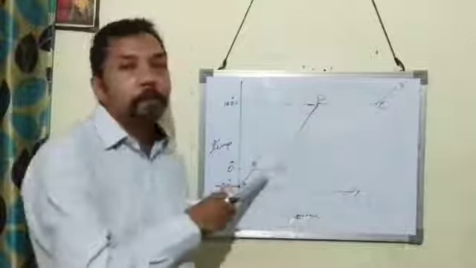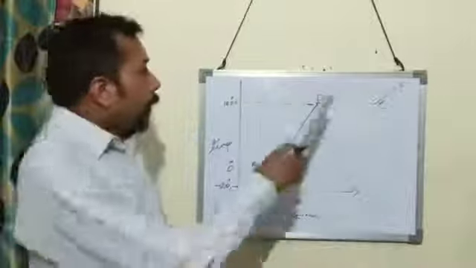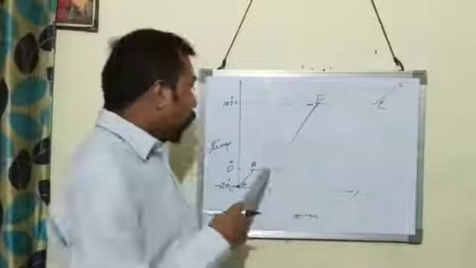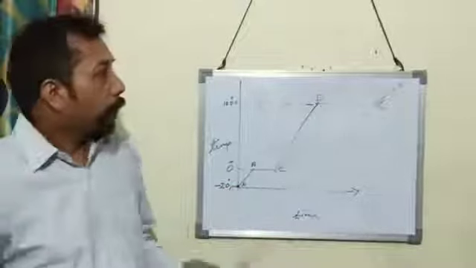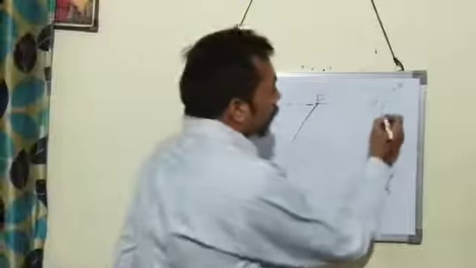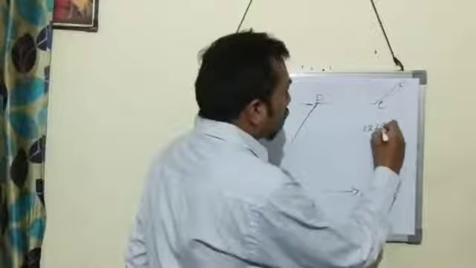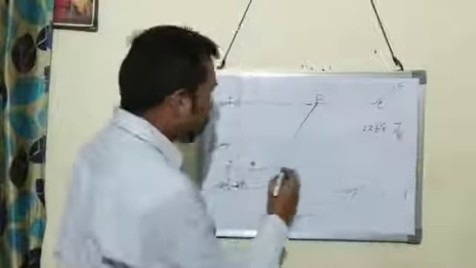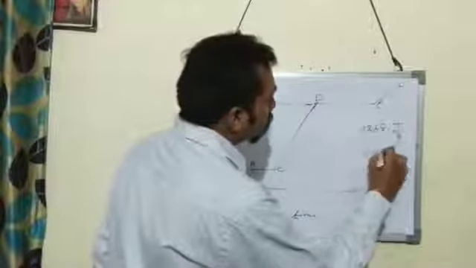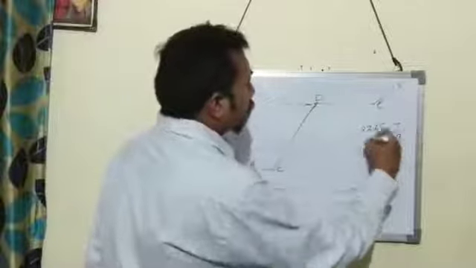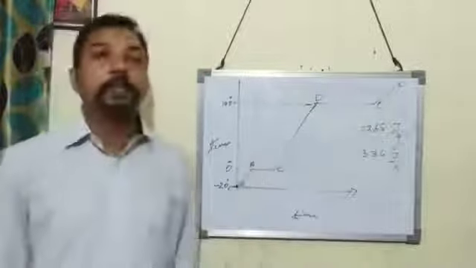DE is longer than BC because specific latent heat of boiling is more than specific latent heat of fusion. Specific latent heat of boiling of steam is 2268 joule per gram, and specific latent heat of fusion of ice is 336 joule per gram. So this value is greater than this. That is why DE is longer than BC.